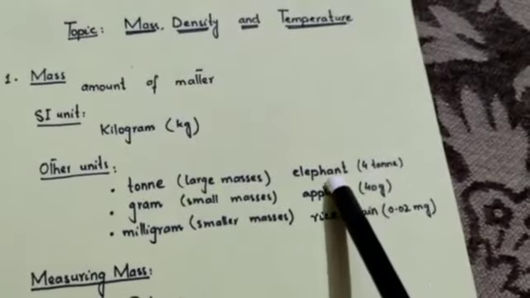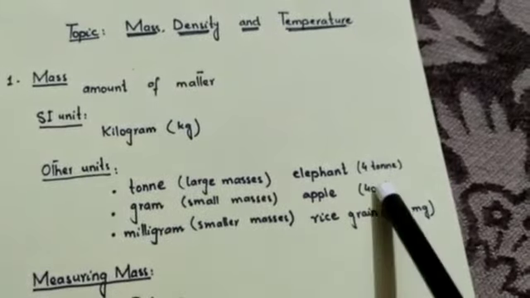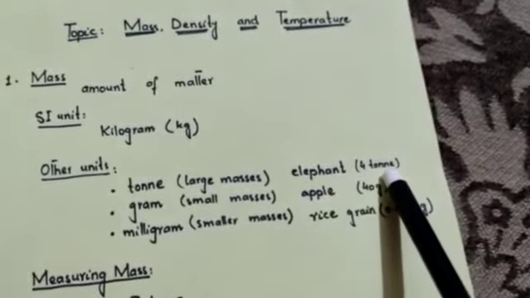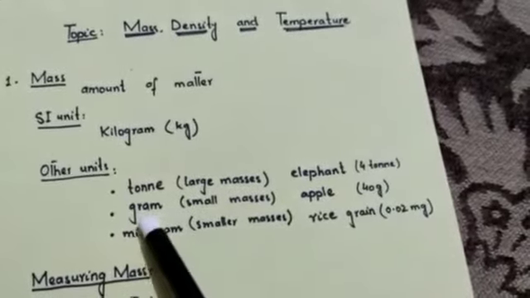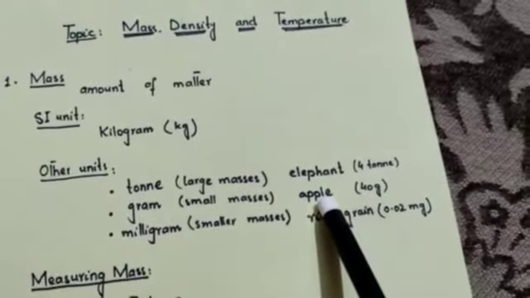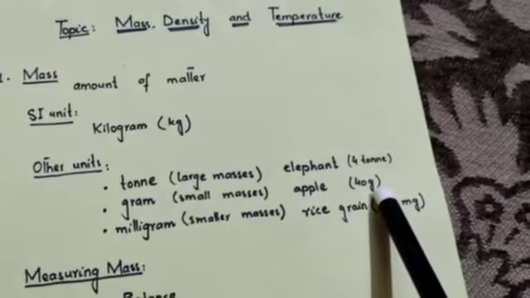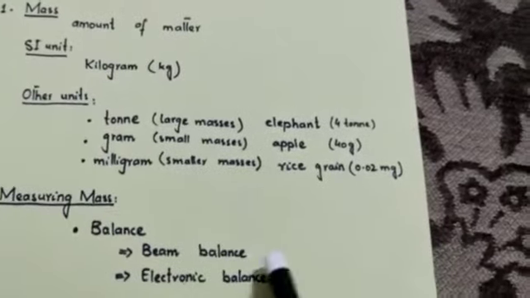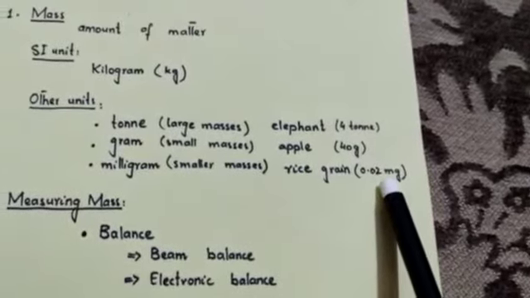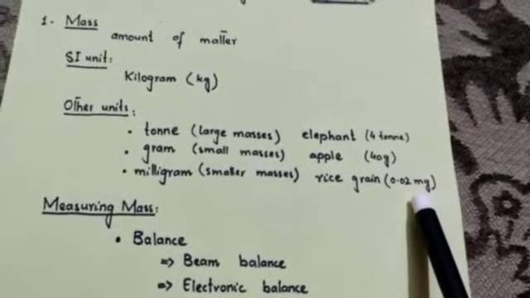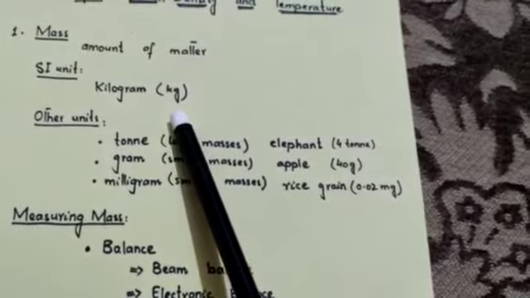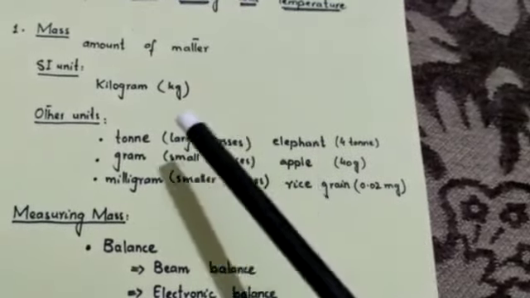For example, an elephant has a mass of 4 ton. Gram is used to measure the mass of something like an apple, and an apple has a mass of 40 gram, while milligram is used to measure smaller masses like a rice grain that has a mass of 0.02 milligram, and kilogram is used for our mass, like we have a mass of 50, 40 or 60 kilogram.